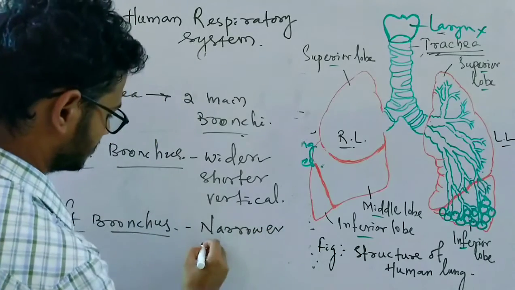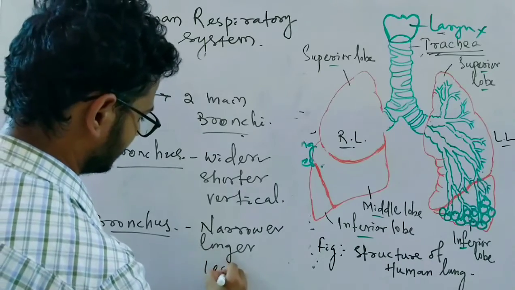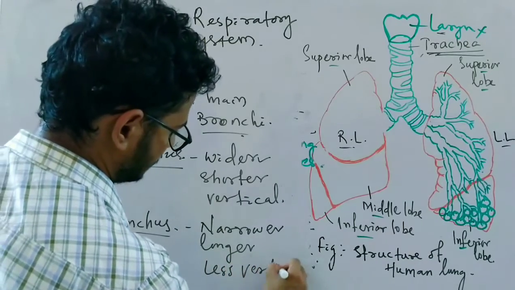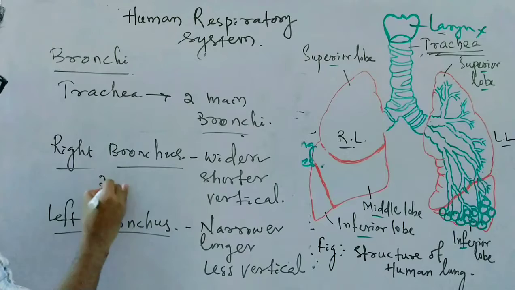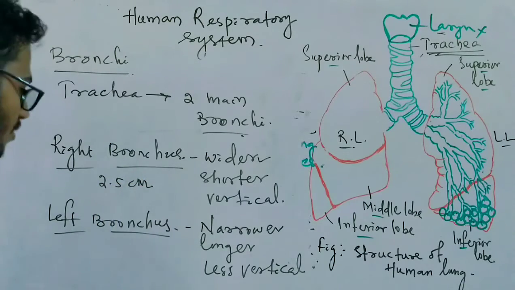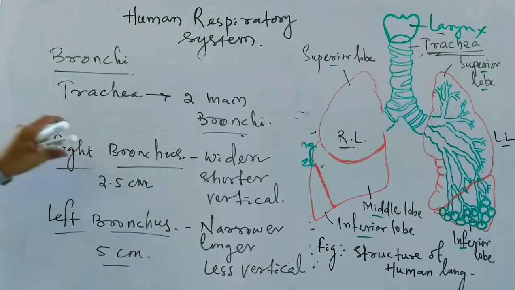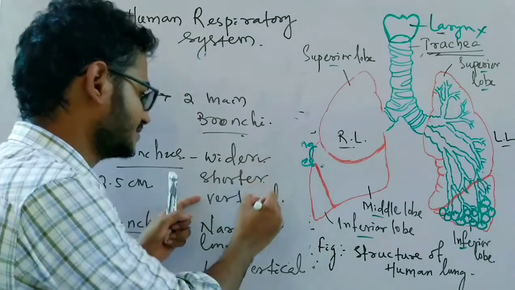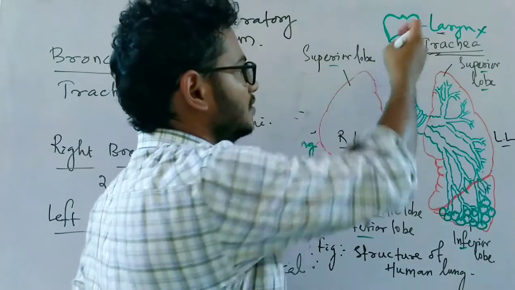Narrower, not shorter but longer and a little less vertical. So the right bronchus is shorter, and its length is only 2.5 centimeters, whereas the longer left bronchus is about 5 centimeters. Clear? Okay. So as the right bronchus is wider, shorter and vertical, when we inhale air from the atmosphere, with the